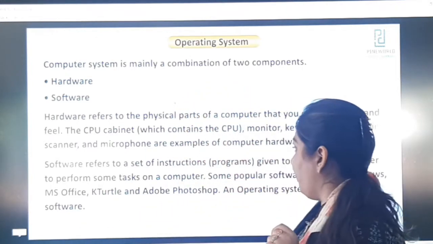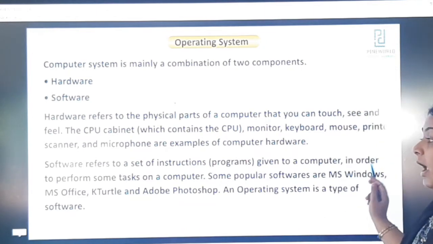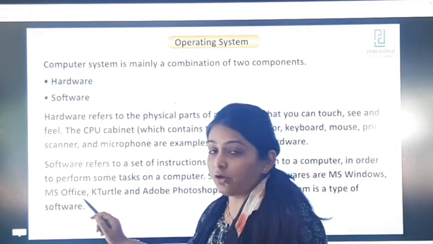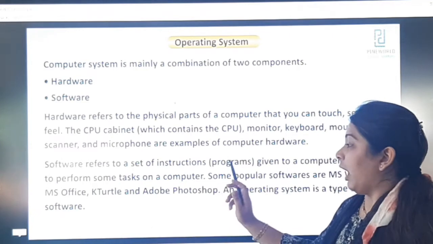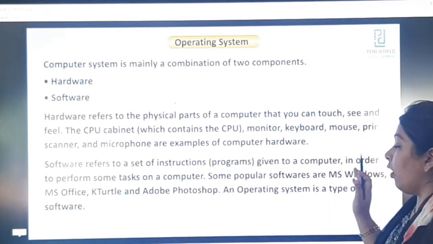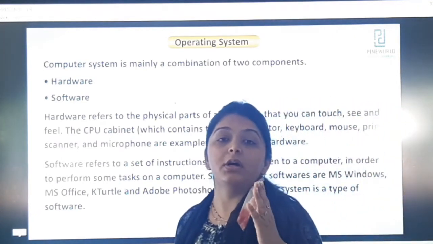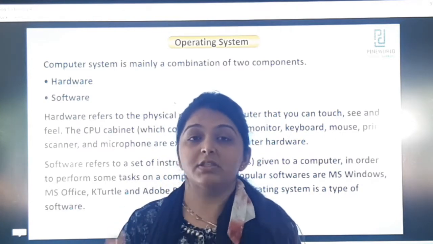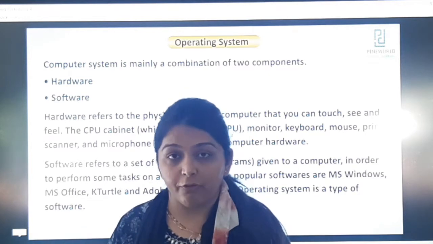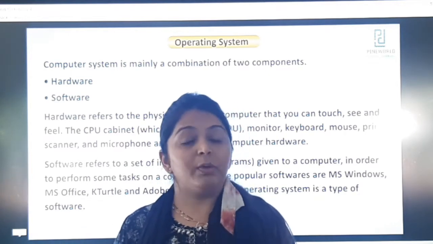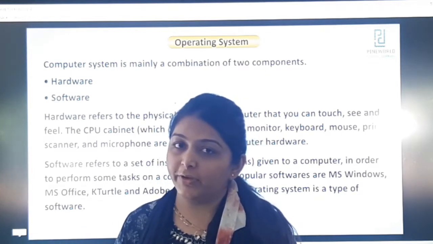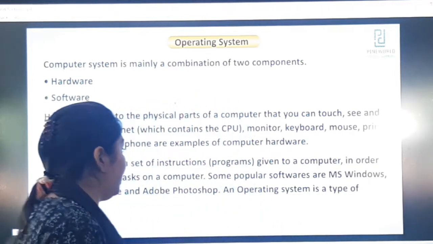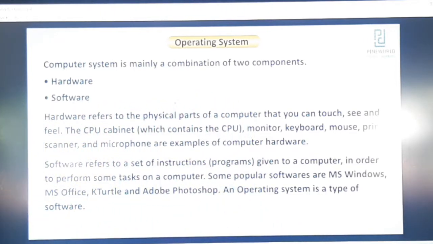What are the examples? Popular software are MS Windows, MS Office, KTurtle, Adobe Photoshop and operating system is also a software. Understood? You have to learn the examples of both hardware and software as well. Are you clear with the meaning of hardware and software? Yes? Let's see forward. An operating system is a type of software.